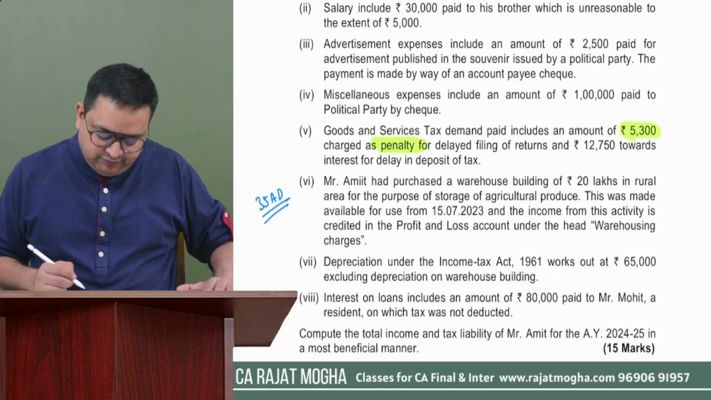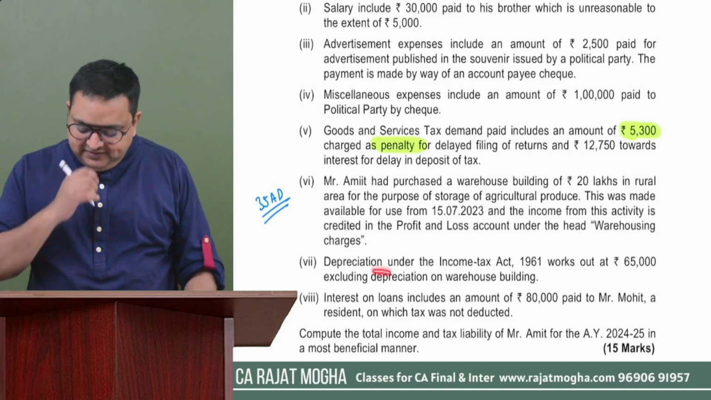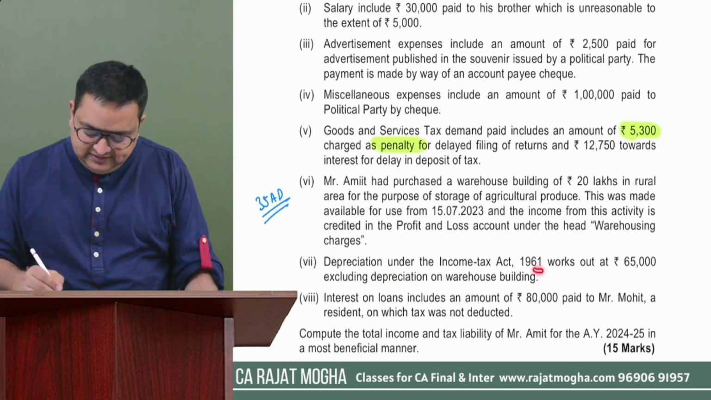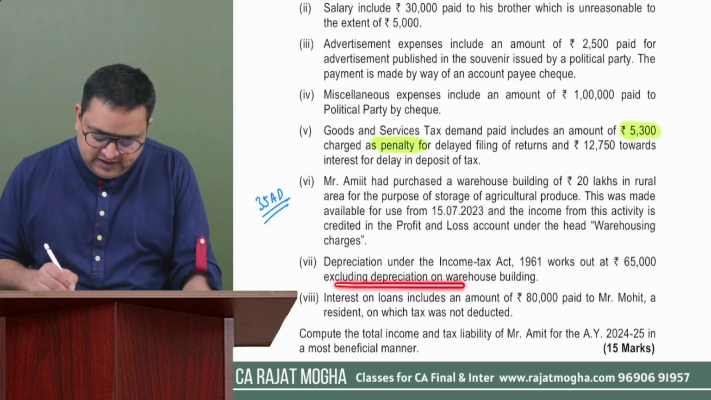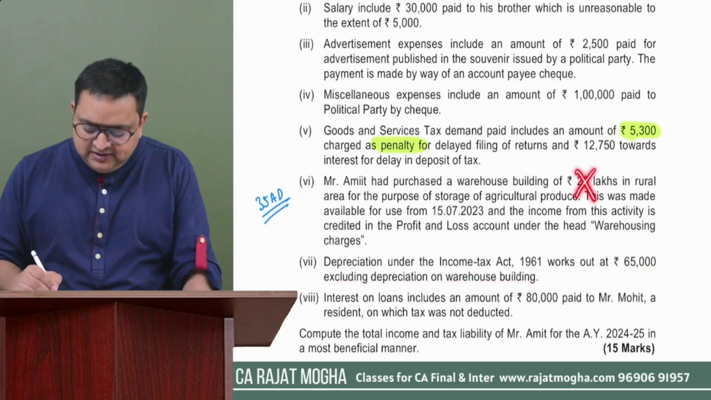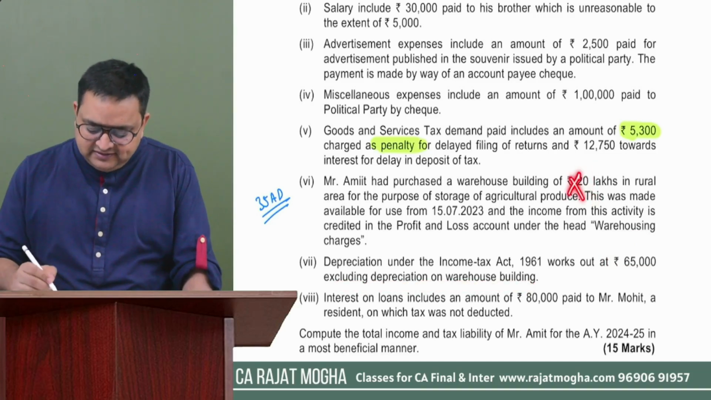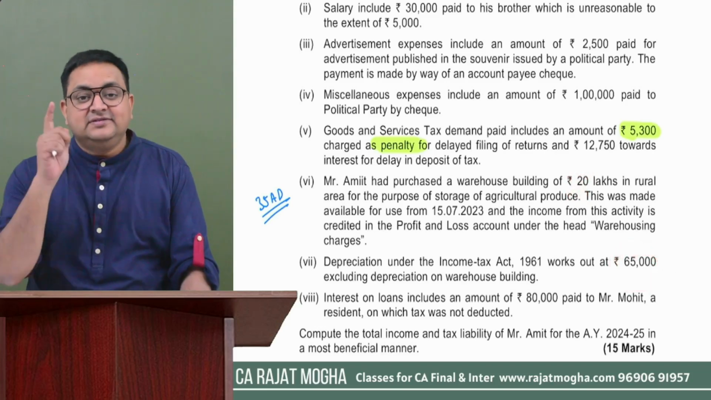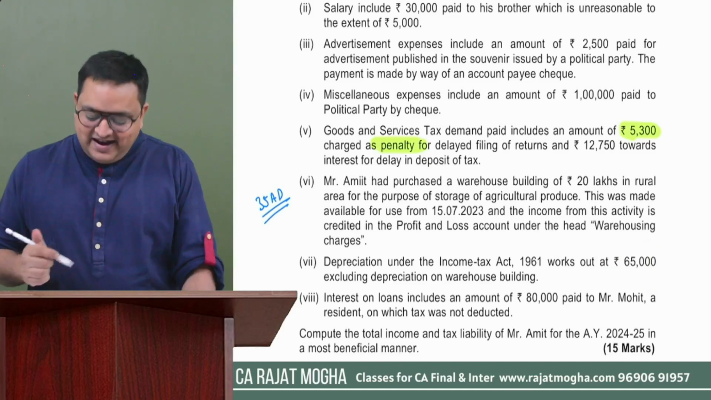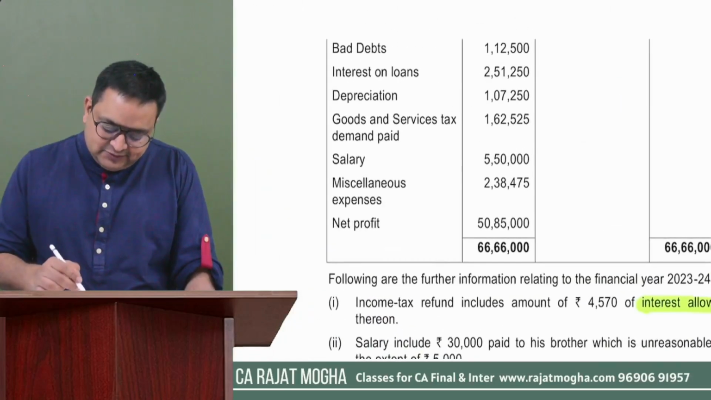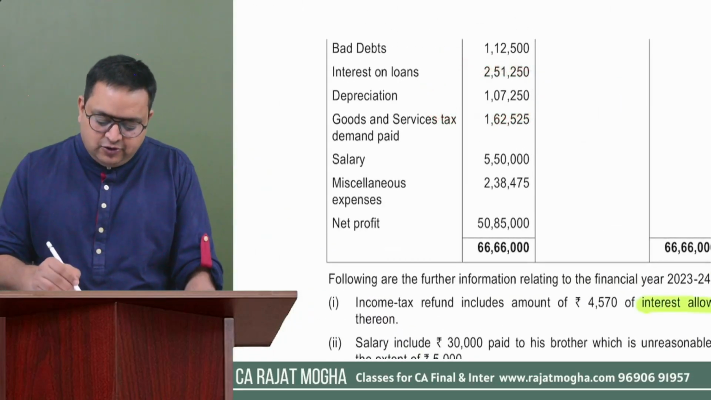Okay. 7th point. It says depreciation under Income Tax Act 1961 works out to be 65,000 excluding depreciation of warehousing building. Okay. They have not claimed depreciation on this building. They are saying apart from this, we have 65,000 as depreciation. This is as per Income Tax Act. This is as per section 32. So we understand this depreciation which was given in this P&L account, we are not going to allow this.